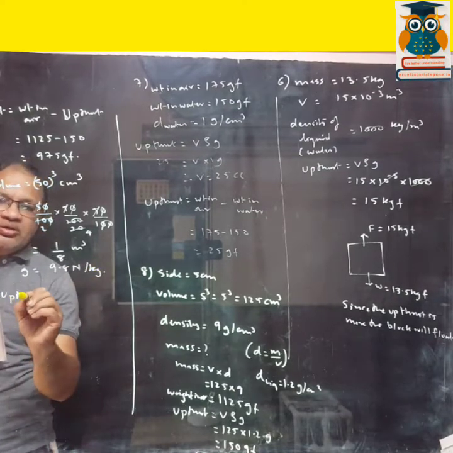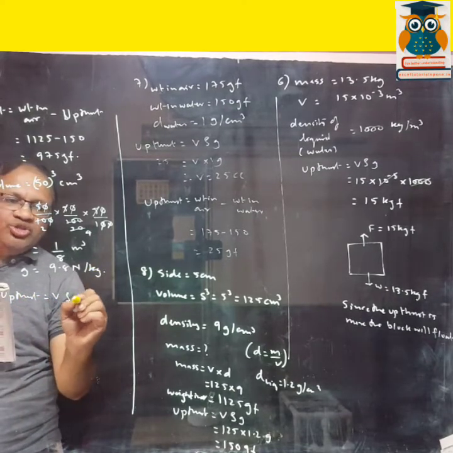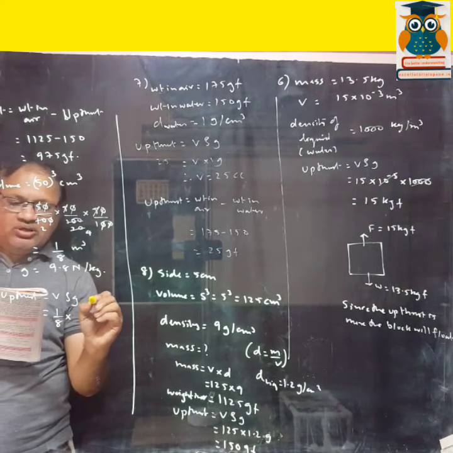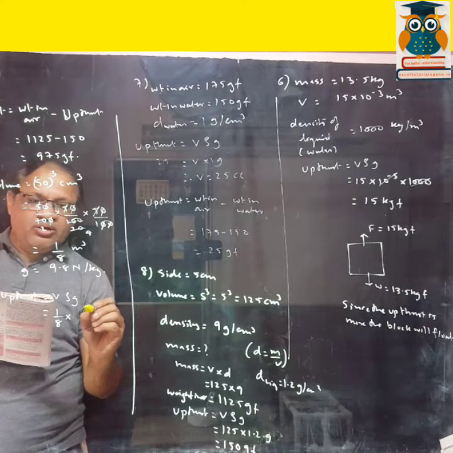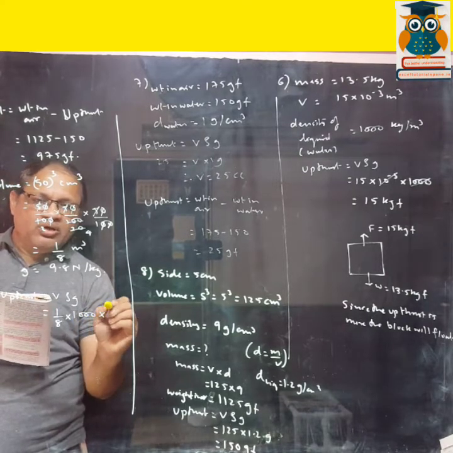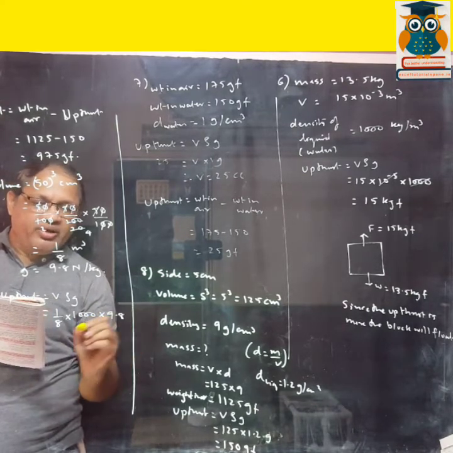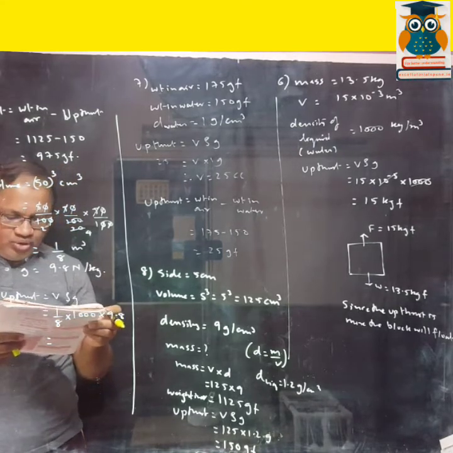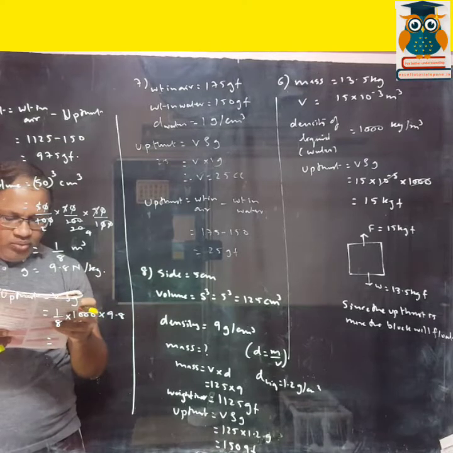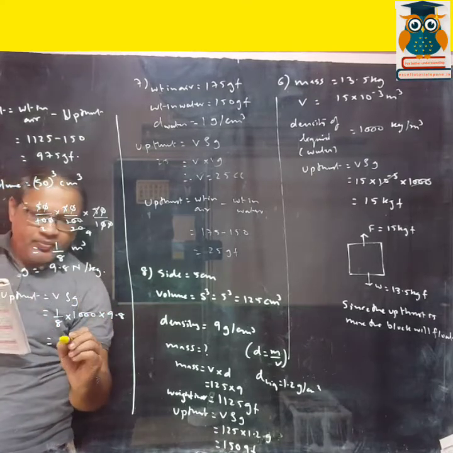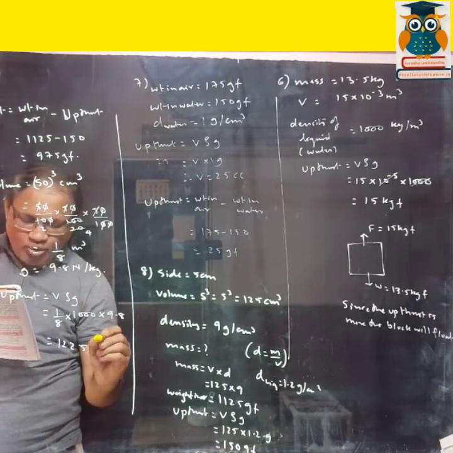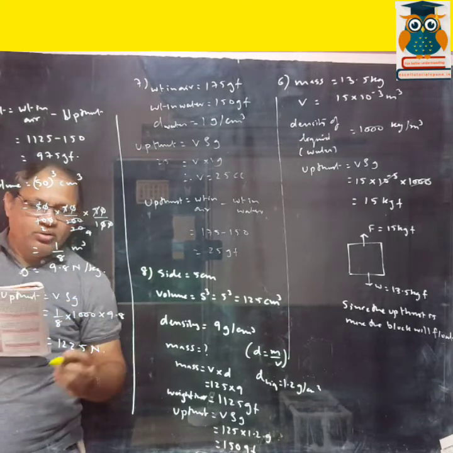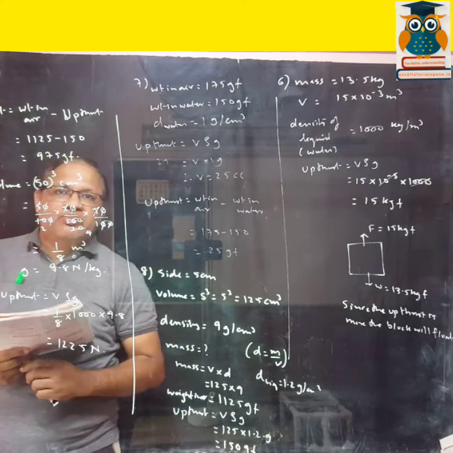So upthrust is V rho g. Volume is 1/8, density of water is not given, it's 1000, and gravity is 9.8. So when you work this out, it comes to 1225 Newton. Okay, so that is how the 9th sum is done.